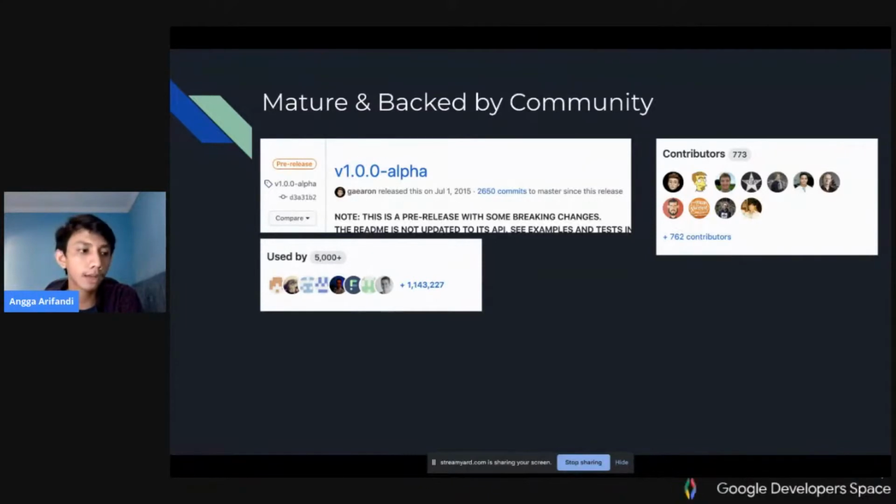I think if you asked developers, probably more than 1 of 10 have used Redux in their lifetime, I guess. At least most of my developer circles already use Redux.